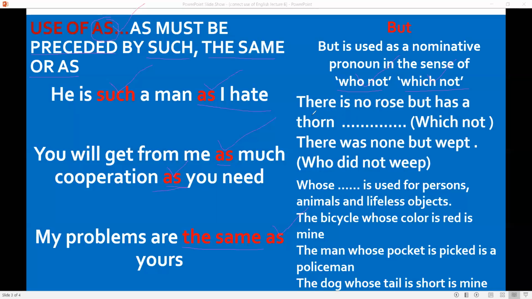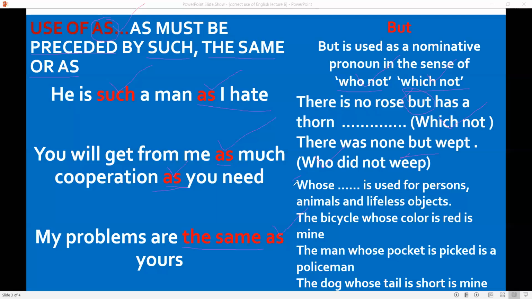It means in these sentences which we have written here, but has been used in these two specific meanings, who not and which not. There is no rose but has a thorn. But here implies the meaning which has not a thorn. There was none but wept. But is implying the meaning of who did not weep. Here it has been used in the meaning of who.